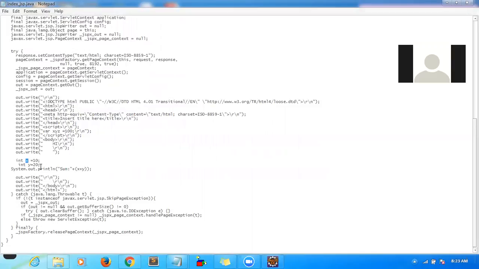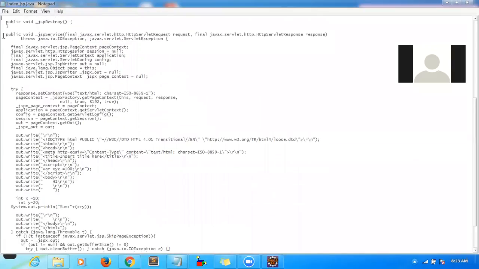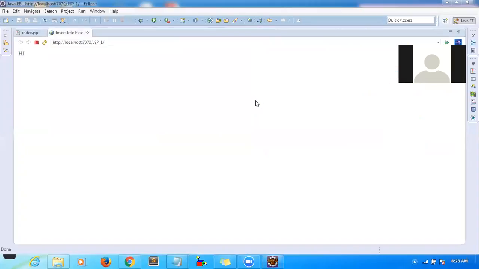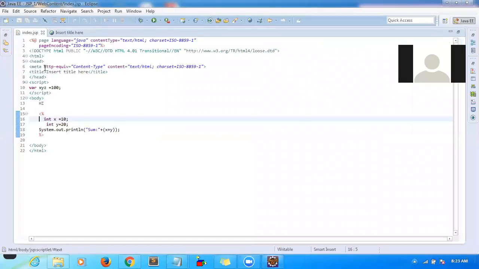If you see here, you can see the entire code: integer x equal to 10, y equal to 20, and System.out.println of the sum. So this will be part of your _jspService method. And this is the way to write the Java code inside your scriptlet.